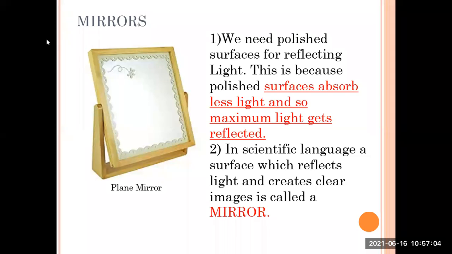It brightens the room very much because the plane mirror does not absorb much of the light. The level of absorption of light in plane mirrors is very less, so maximum light is reflected, and due to that, when a bulb is placed in front of the plane mirror, the light is reflected in multiples and the room is brightened.